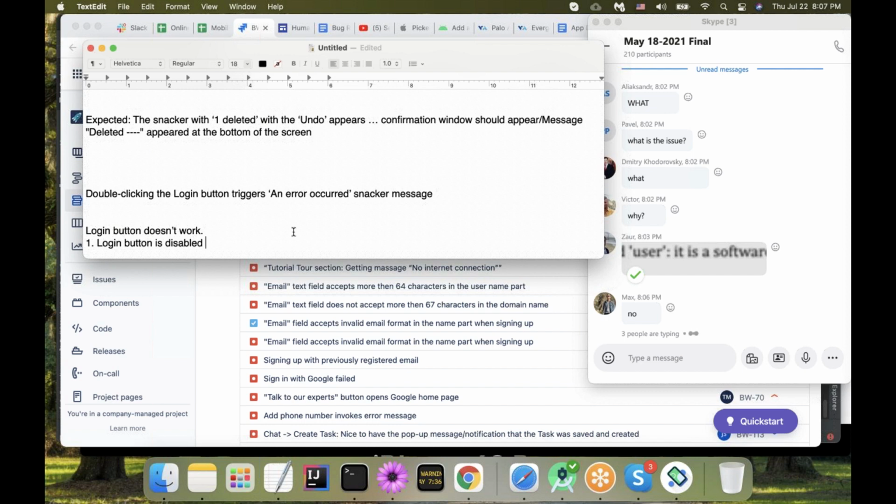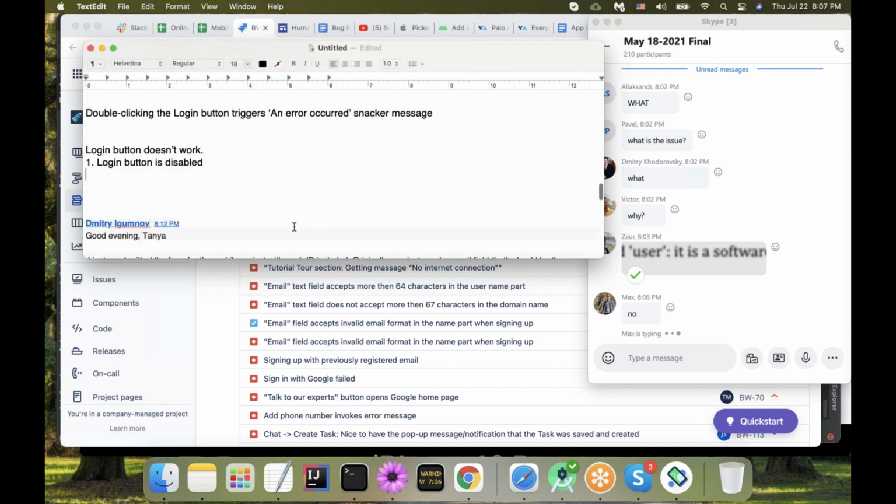So I know where I am, and there are no actions. I just need to observe because I cannot click something that is disabled. Does it fit the umbrella of doesn't work? Yes, it does. It doesn't work because it's disabled. Then they fix this bug, but introduce another one: login button is enabled but not clickable. Okay, super. Does it fit the umbrella term login button doesn't work? Yes, it does, but it's a different bug.